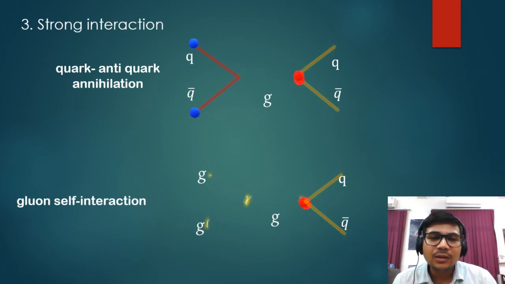The gluons interact with themselves. It means we have self-interaction of gluons in the strong interaction. So production of q q-bar can happen via annihilation of two gluons. So we can see this gluon self-interaction. So we have one messenger boson in the strong interaction. That messenger boson is called the gluon.